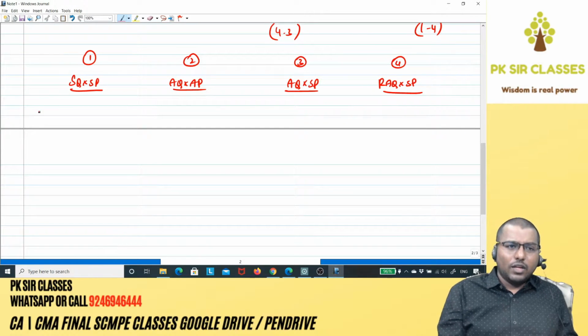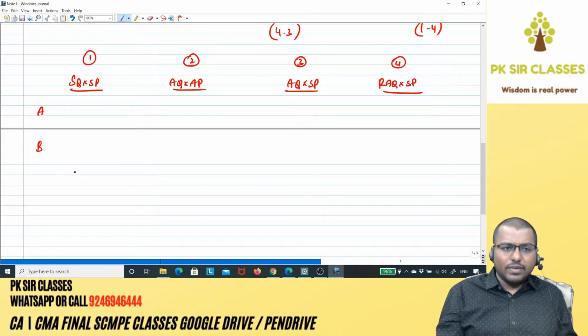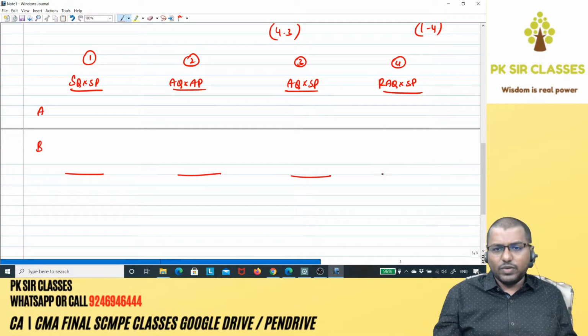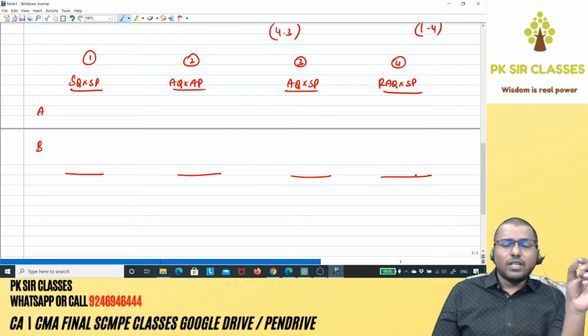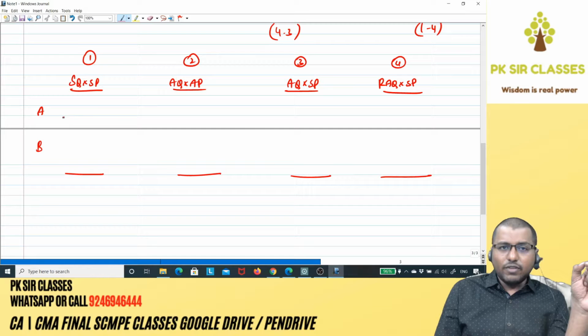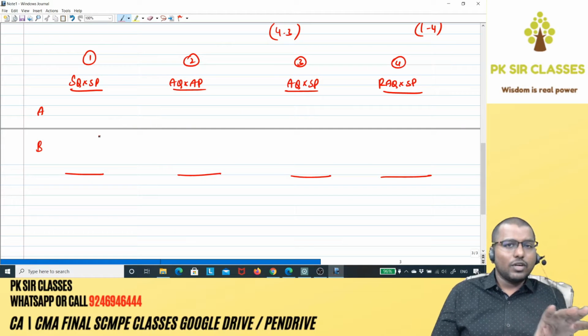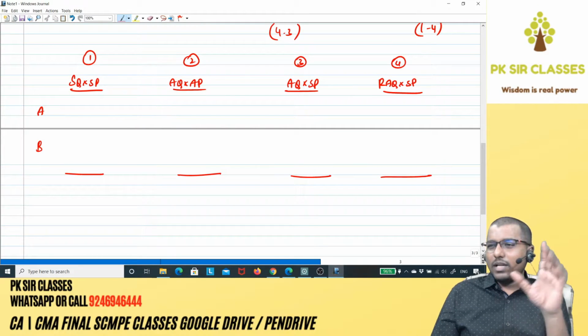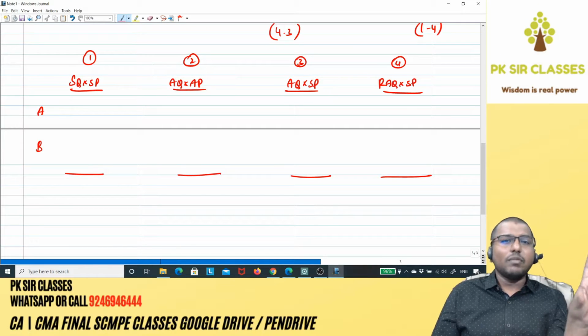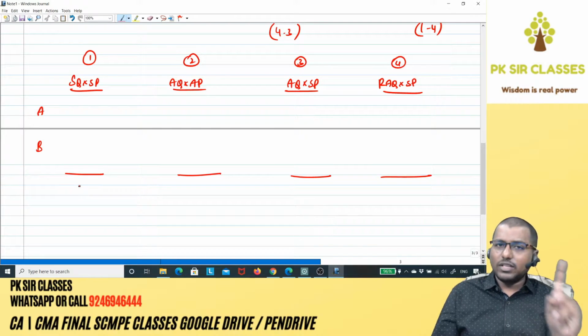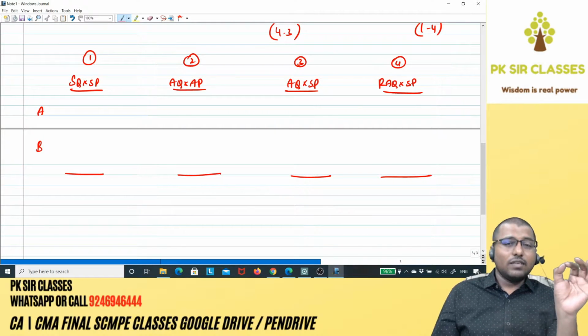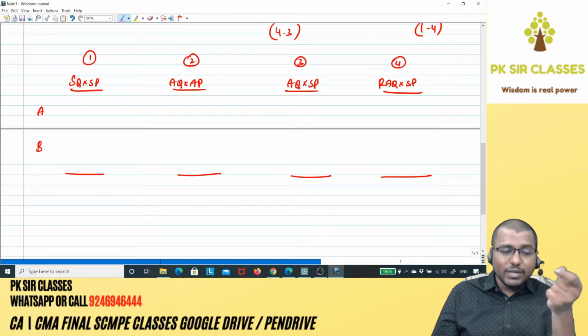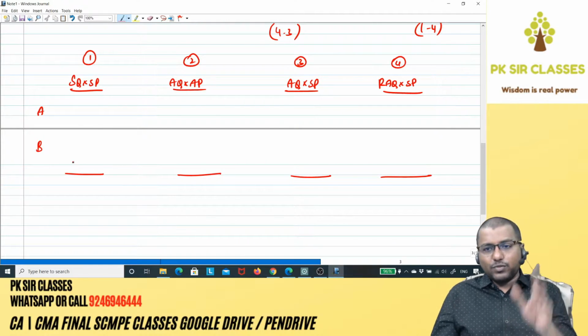Now I've got 2 raw materials over here, A and B, and then I'll have the total columns over here. Now in case he has asked you to calculate material variances for each material, then you have to subtotal here. For A separately, for B separately, you have to calculate all the variances. So that's a different thing. But in this question, if you see, he has just asked you to calculate material variances. Therefore, I'll be totaling A and B together, and then I'll be calculating variances only once. But in case in a question he has asked you to calculate variances for each material, then A separately, B separately is what you got to do.